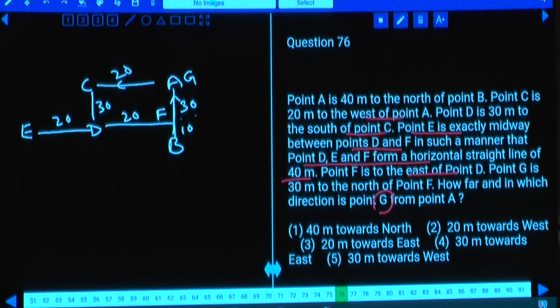Sharpen the information. E is exactly midway between D and F, in such a manner that D, E and F form a horizontal straight line. F is to the east of D. Is F to the east of D or not? F is to the east of D, and E is exactly midway between D and F.